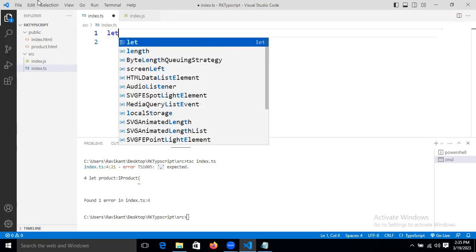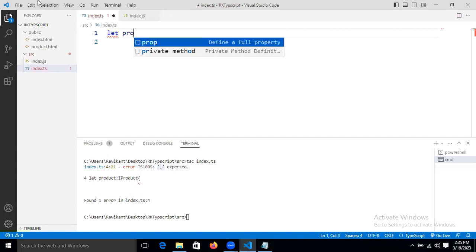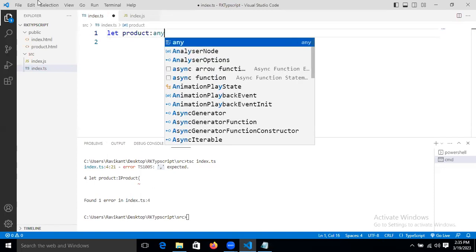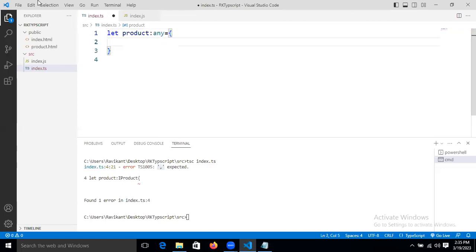Let's take let product. Let product, any type equal to. Let's take some property here. This property is again giving the issue.